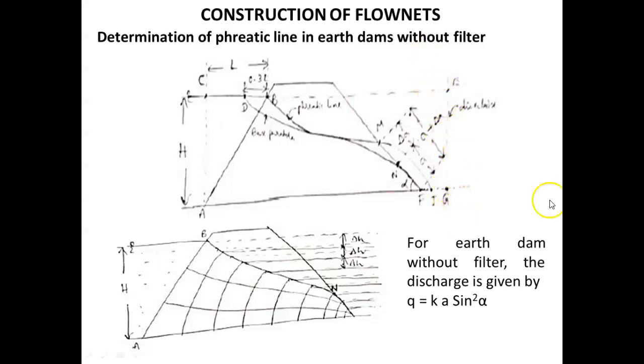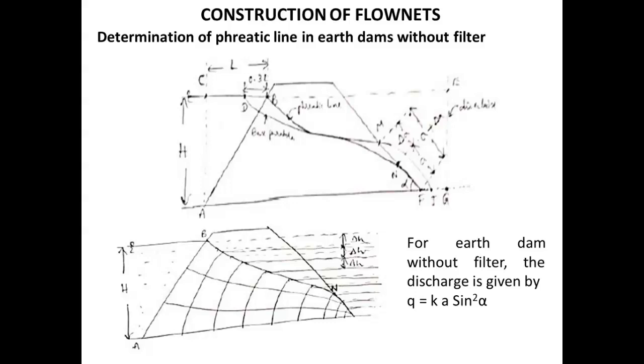Now this is the directrix and this is the focus. Then bisect FG. Whatever the distance is there, it is called the focal distance. Bisect it so that we'll get the vertex J. Then using the parabolic property, locate the intermediate points on the base parabola. What is the property of the base parabola? Any point on the base parabola is equidistant both from the directrix and the focus. So using that property, we can locate the intermediate points which we discussed in the previous topic.